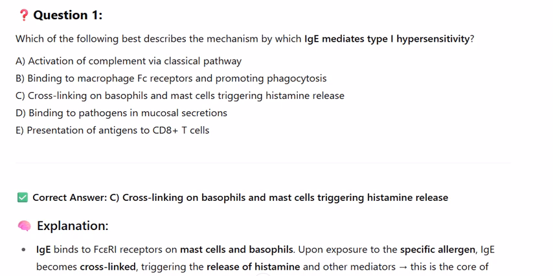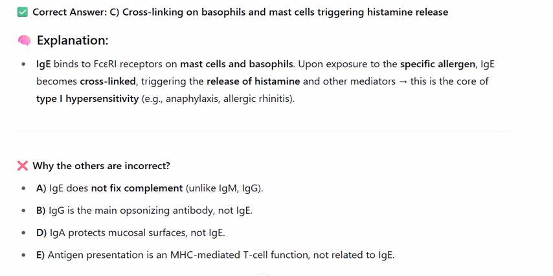Correct answer: C. Cross-linking on basophils and mast cells, triggering histamine release. Explanation: IgE binds to FcεRI receptors on mast cells and basophils. Upon exposure to the specific allergen, IgE becomes cross-linked, triggering the release of histamine and other mediators. This is the core of type 1 hypersensitivity, e.g. anaphylaxis, allergic rhinitis. Why the others are incorrect?